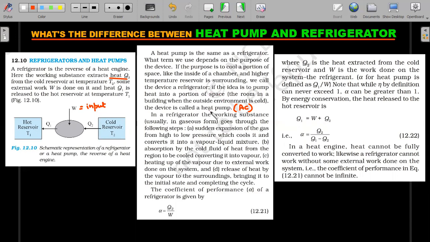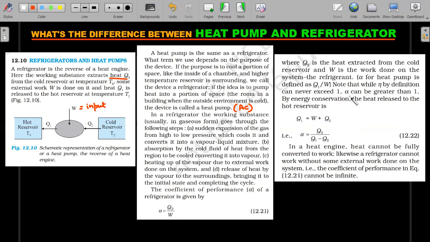That's the difference. In one case, Q1 is the requirement. In another case, Q2 is the requirement. That's why the coefficient of performance of a refrigerator uses Q2. Remember, the apple is already cold and you want to make it even colder. Q2 is the requirement, and coefficient of performance is always requirement divided by input. So the requirement here is Q2.